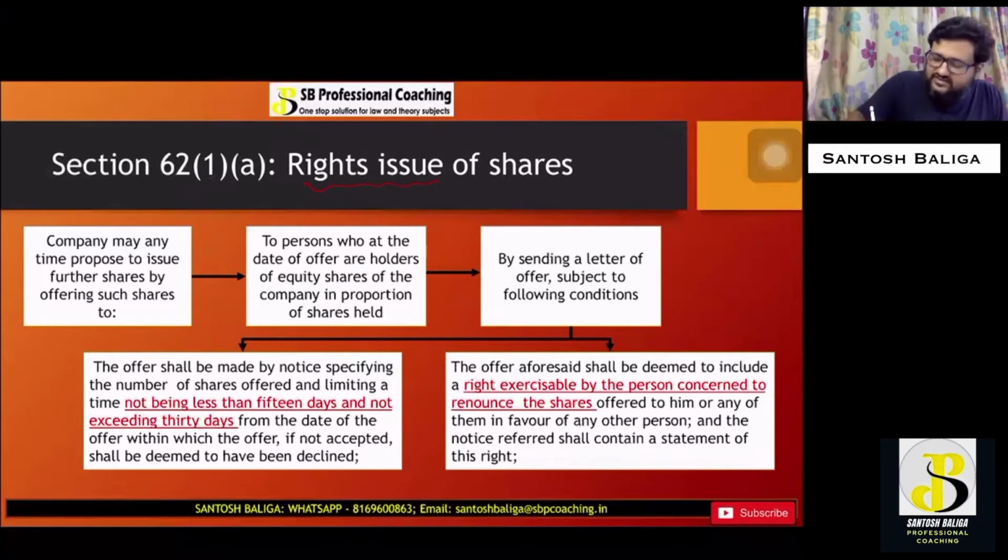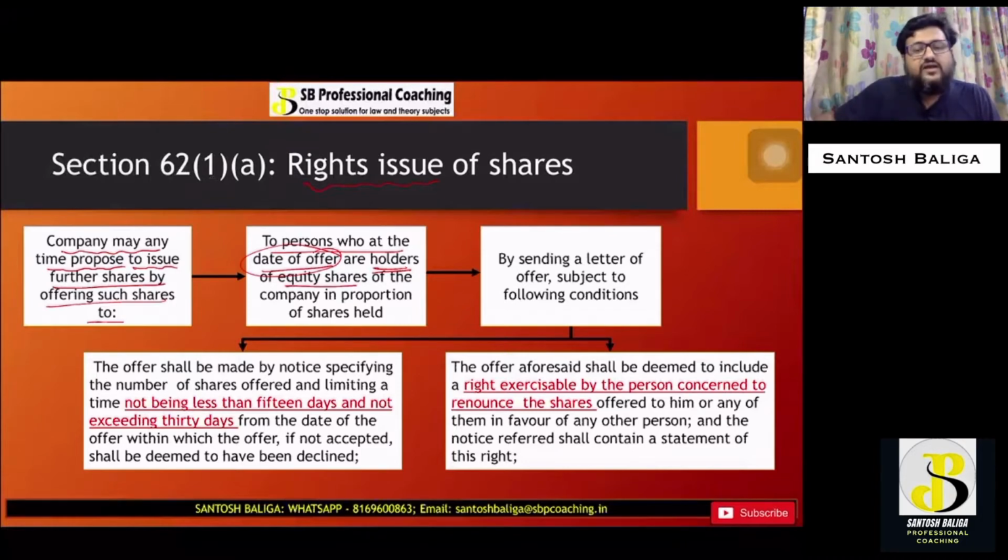The company may at any time propose to issue further shares to the persons who, at the date of offer, are already existing holders of equity shares of the company, and such rights issue will be given in the proportion of shares which are held by such holders.